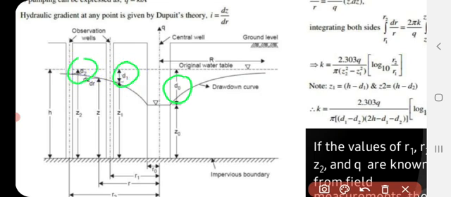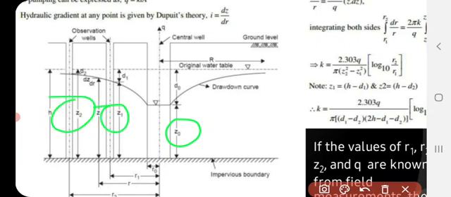The denotation may vary from book to book, from author to author, right? But the figure is the same, right? So you just have to remember the figure. In a few books, the depth of water is H, right? So what we want to denote is important, what we have to denote to derive an equation.